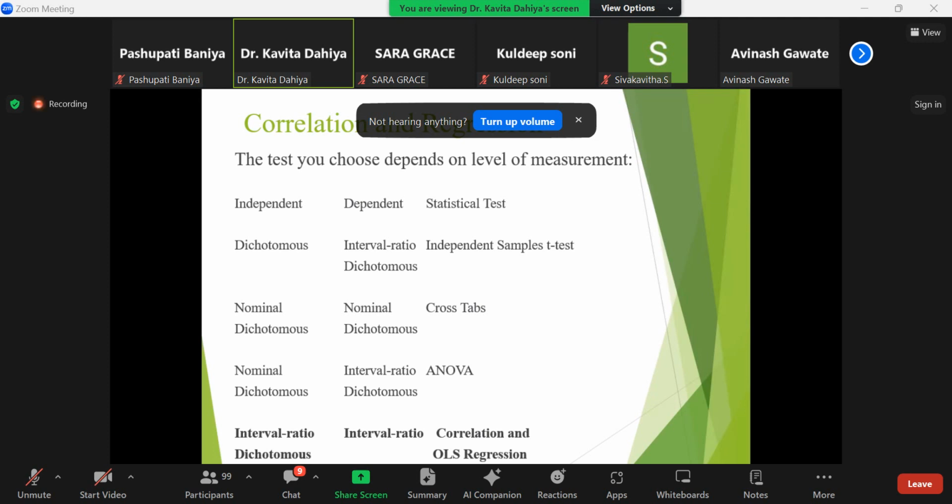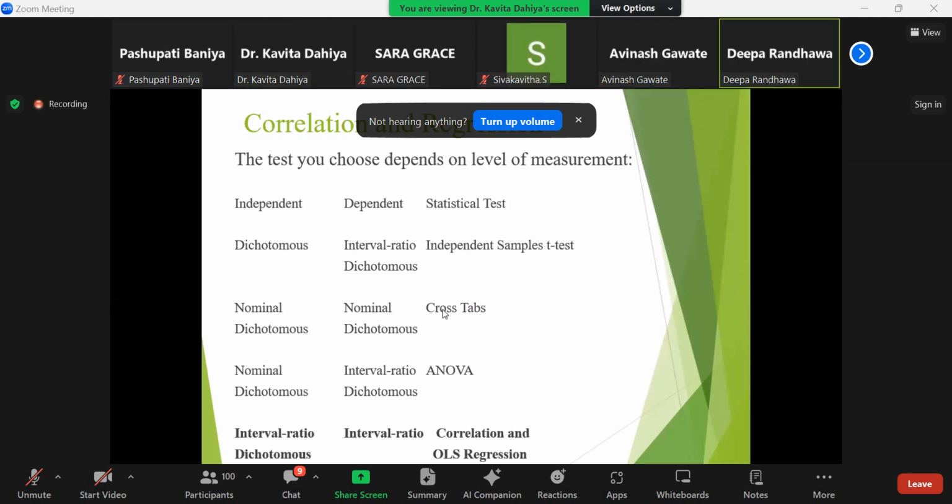in that case, you can apply cross tabulation also, because cross tabulation requires that the variables are categorical in nature. Another is, if the independent variable is nominal or dichotomous and your dependent variable is interval ratio, then you can apply ANOVA. And if your independent variable is interval ratio and your dependent variable is also interval ratio, then you can apply correlation or OLS regression analysis.